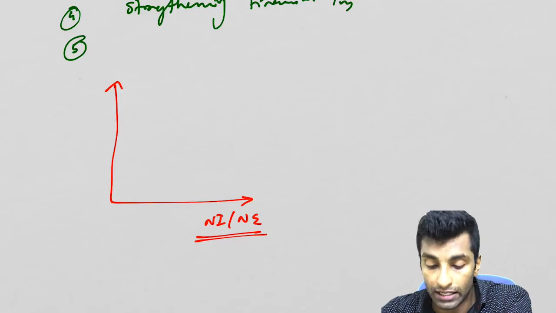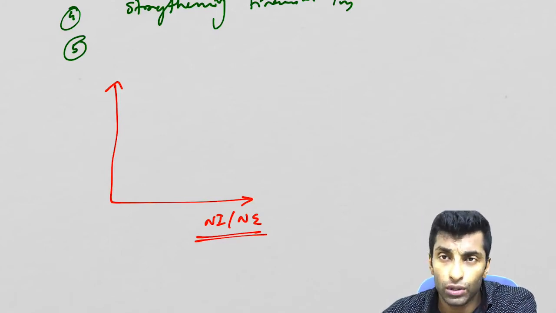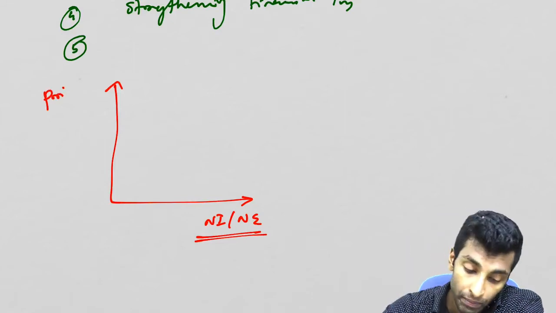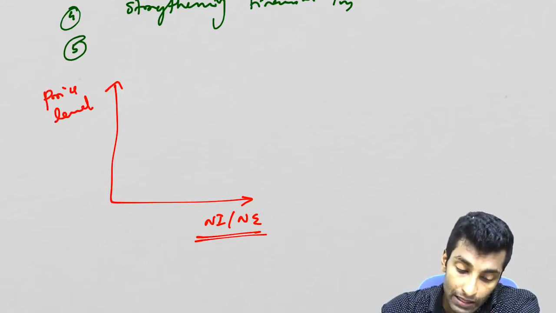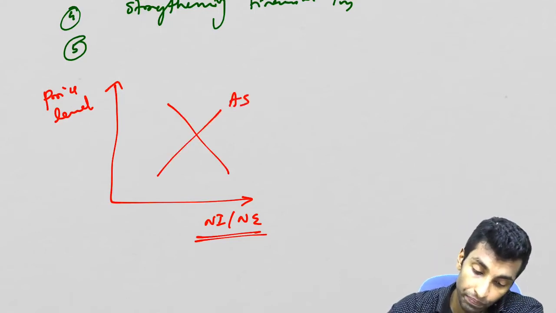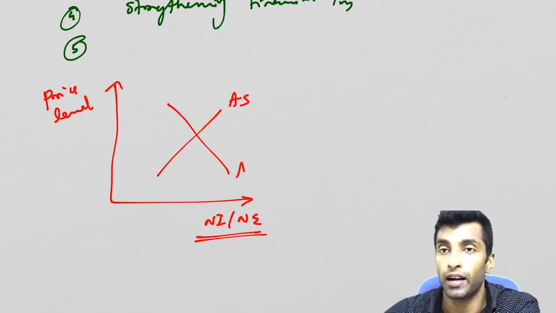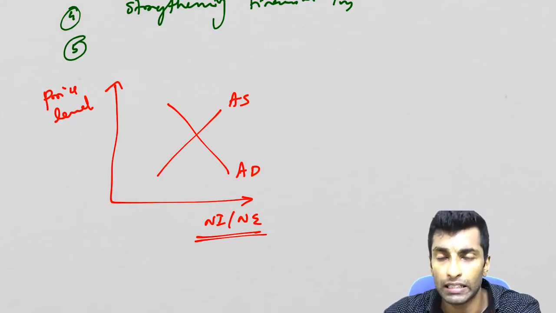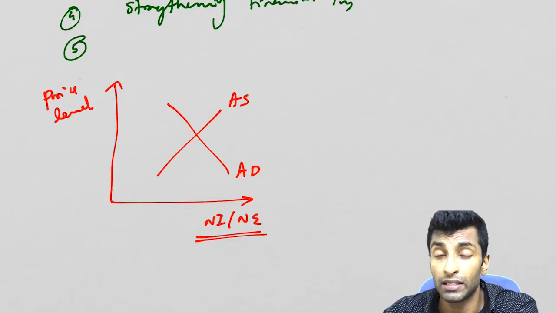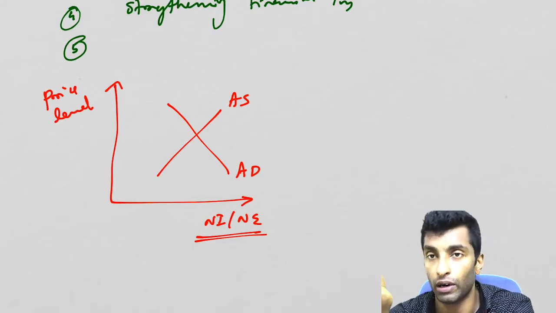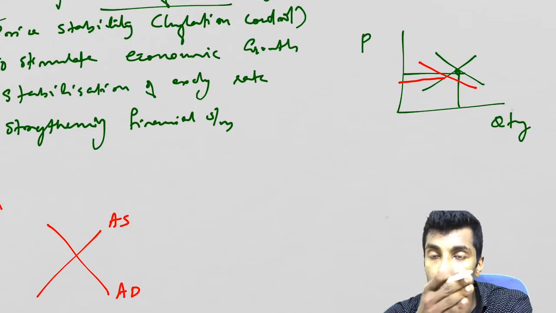On the y-axis, we won't go just for price, we will go for average prices, or we call it the price level. So price level is nothing but average price. Let's say this is the current situation, and instead of supply, we go for aggregate supply, and instead of demand, aggregate demand. This is the basic that you need to know in macroeconomics. In microeconomics, it is the normal quantity demanded and the price.